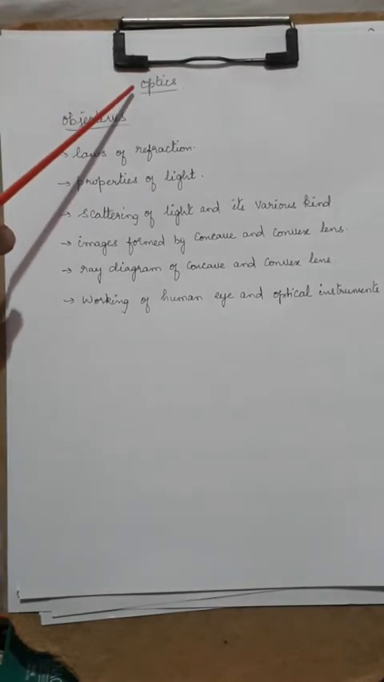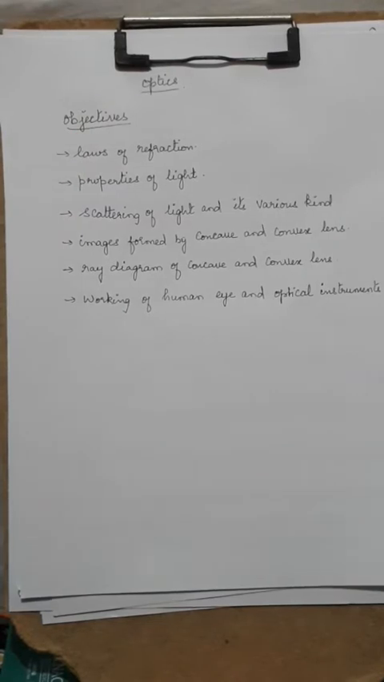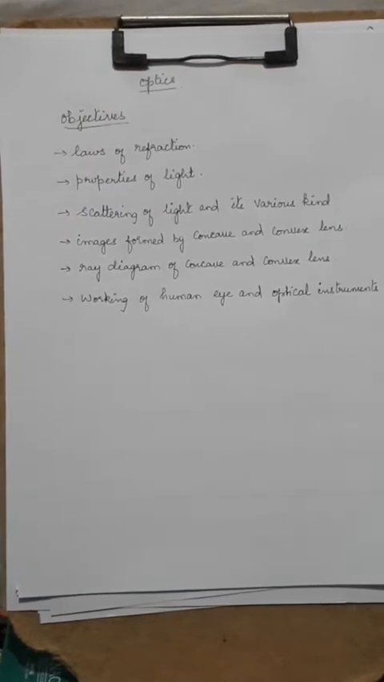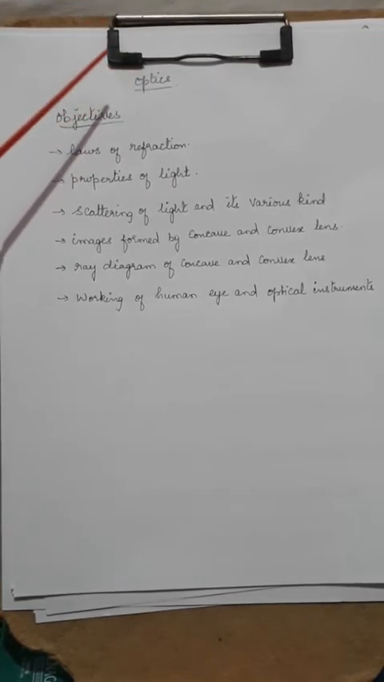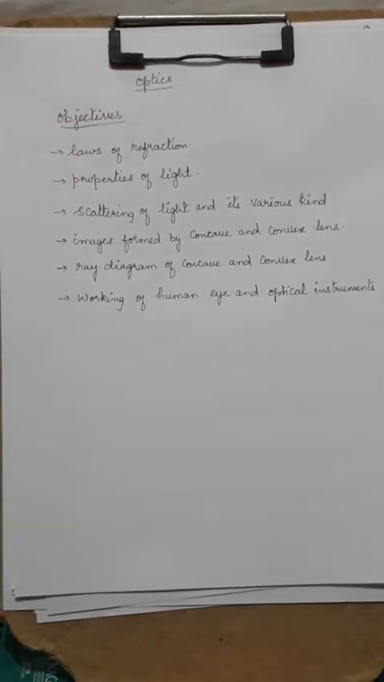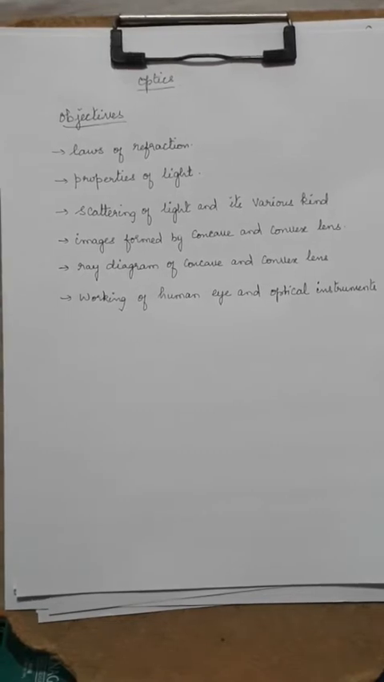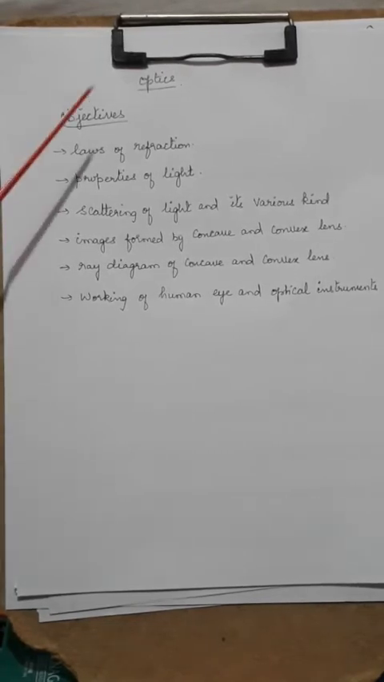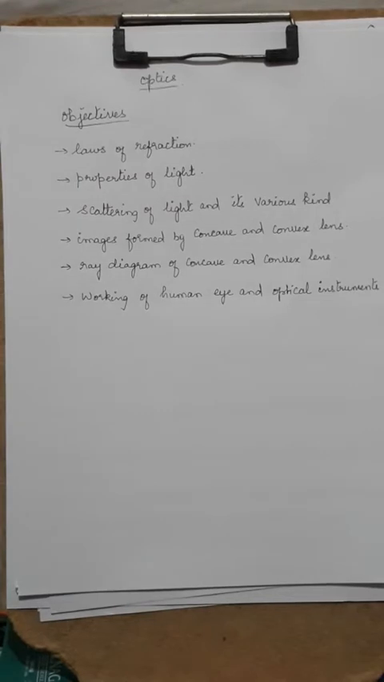which considers light both as a ray and also as a wave. When I consider light as a wave and also as a ray, if I can explain all the properties of light, then that is called optics. So in 10th standard, you should know what properties you are going to study.